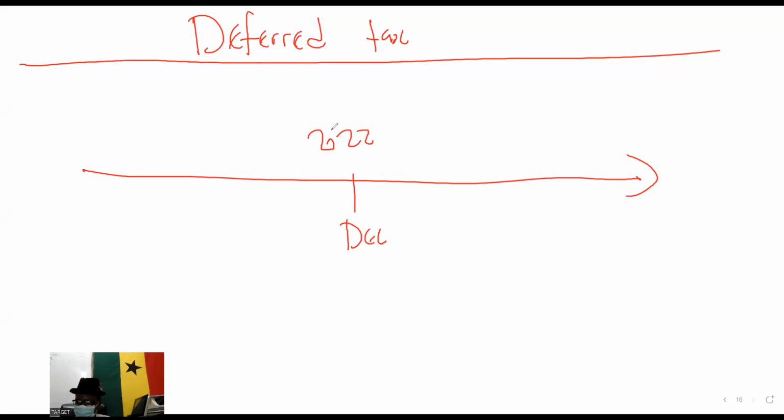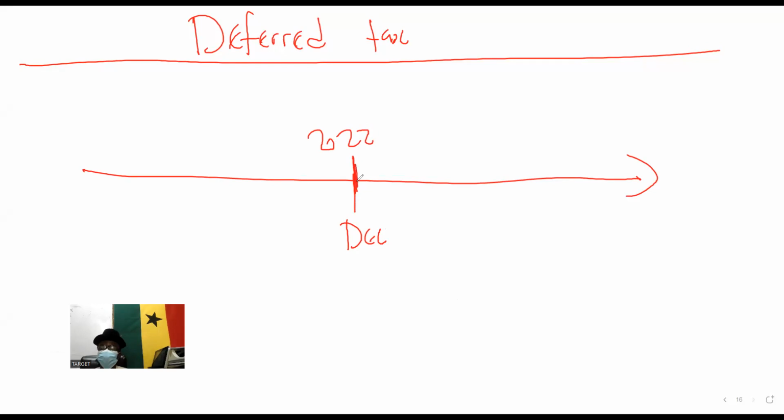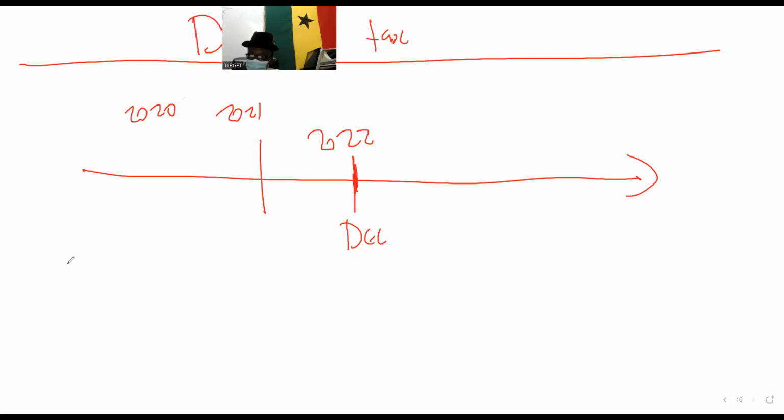Something will happen either in the current year or the previous year. So either it happened in 2022 or 2021 and then 2020 and beyond. So here the condition is that it is either previous periods or the current period.